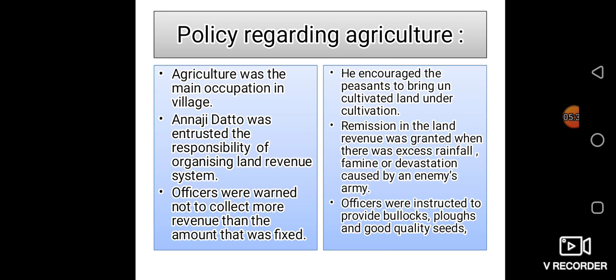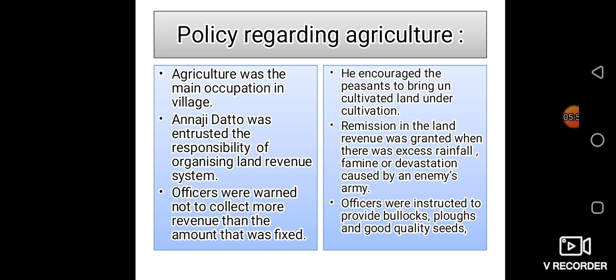Remission in the land revenue was granted when there was excessive rainfall, famine, or devastation caused by the enemy's army. If suddenly, because of a natural disaster, all the agricultural fields were lost, at that time the officers were instructed to provide bullocks, ploughs and good quality seeds.